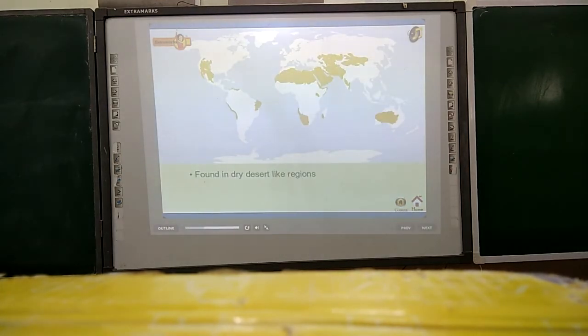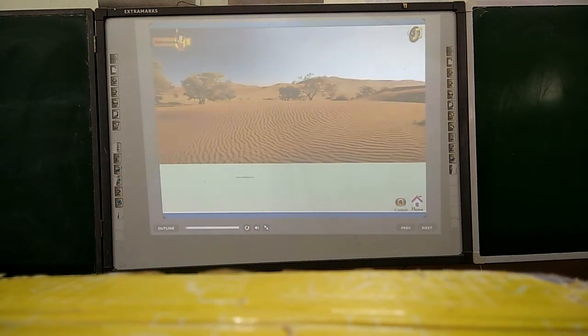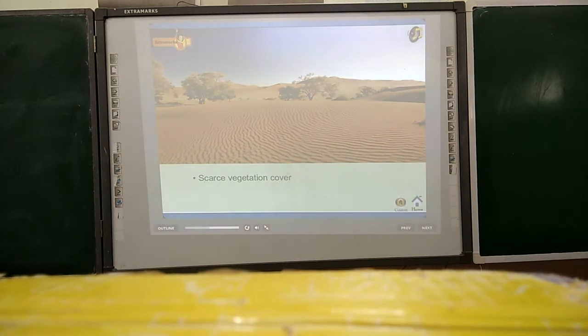Found in dry, desert-like regions, rainfall scanty, high temperature. A scarce vegetation habitat adapted to survive arid environment.